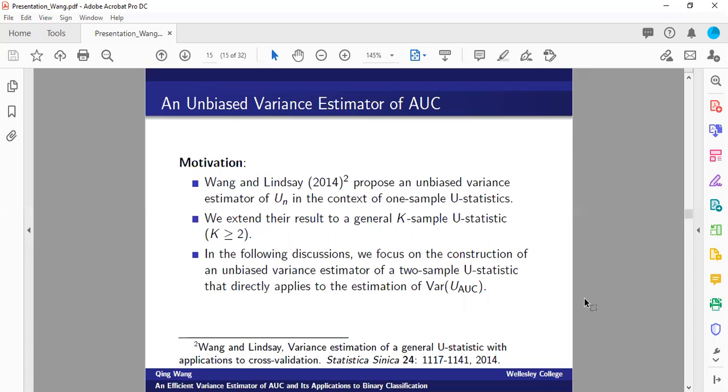Because in this talk I focus on the illustration of AUC variance estimation, and the AUC estimate is a two-sample U statistic, we are going to focus on the construction of the unbiased variance estimator of a two-sample U statistic, although our result can be extended to a general K-sample U statistic that involves more than 2 independent samples.